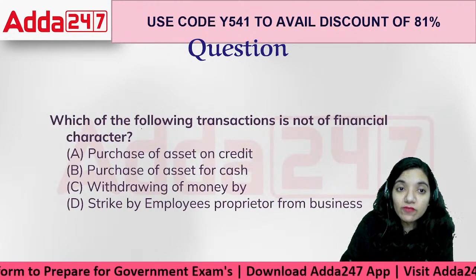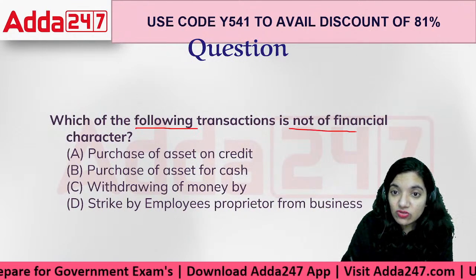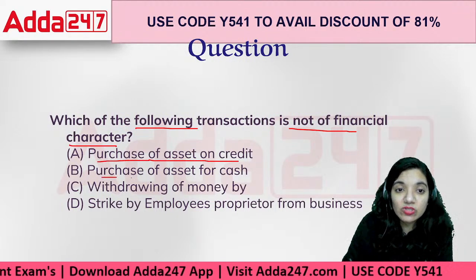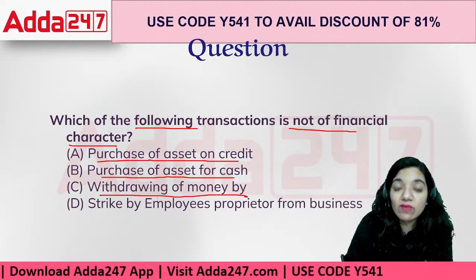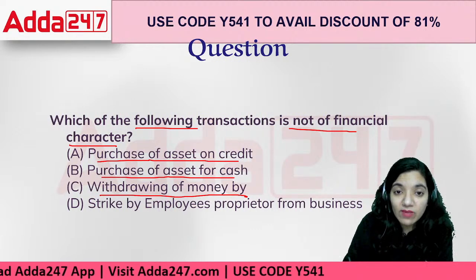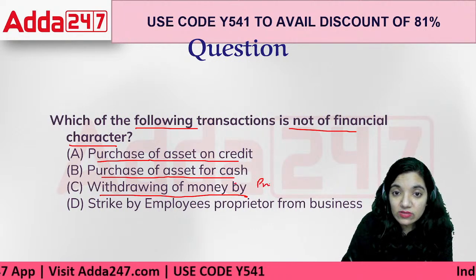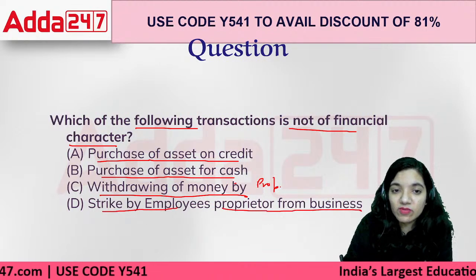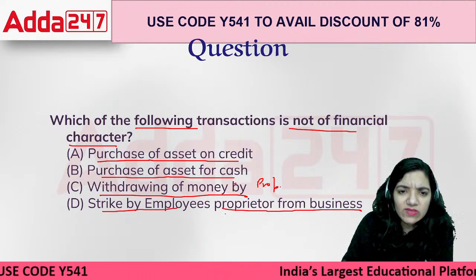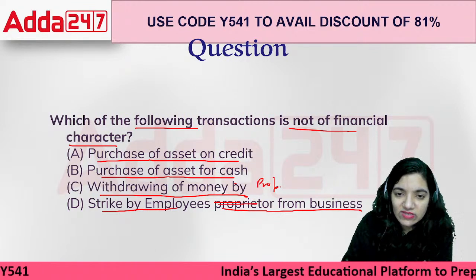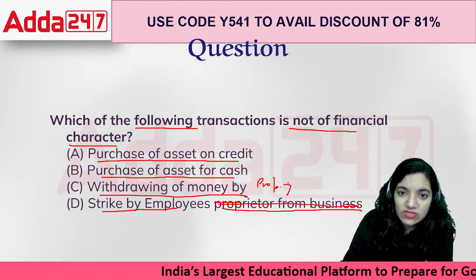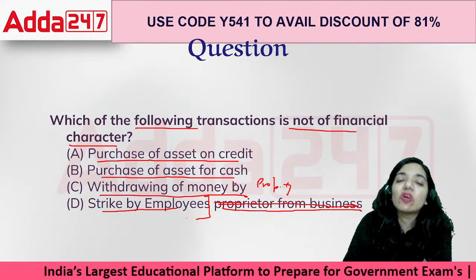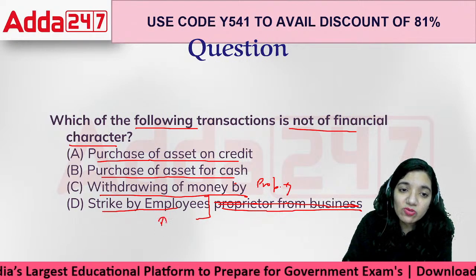Then, which of the following transactions is not of financial character? Purchase of asset on credit, purchase of asset for cash, withdrawing of money by proprietor from the business, or strike by the employees. Okay. Oh, no, this has mixed up. Withdrawing of money by proprietor has to go up, right? And this is the different part. There's only one part which is not of financial character, that is strike by employees.